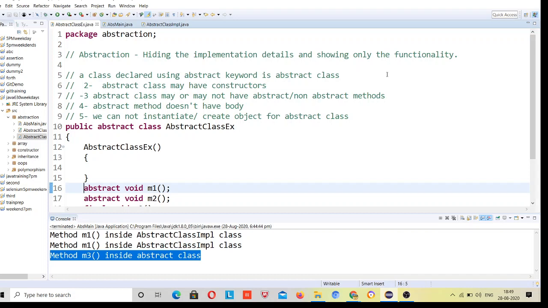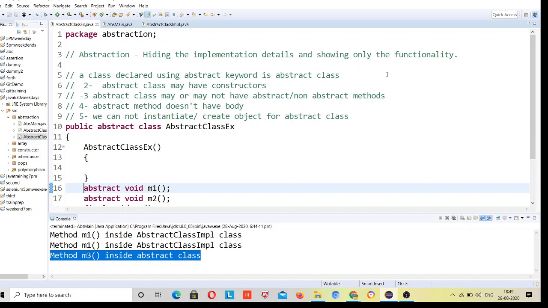Just as you go to the ATM, you are able to access all the things, you have knowledge about the UI part. Suppose this programming language is going to be changed in future, you don't need to do anything, right? You don't need to care what programming language is used. So abstraction is hiding the implementation details, like where the server is located, what the IP address for it is. You don't need to worry about that, and the user doesn't need to take care about anything. So abstraction is hiding the implementation details and showing only the functionality. So functionality is just withdrawing my money from the ATM, right?